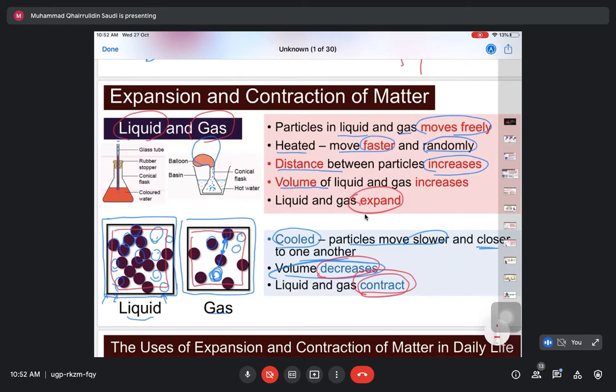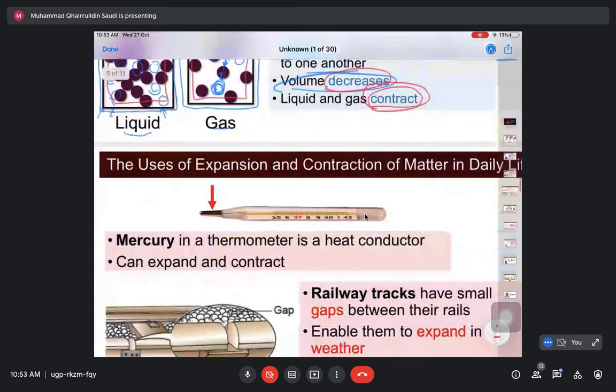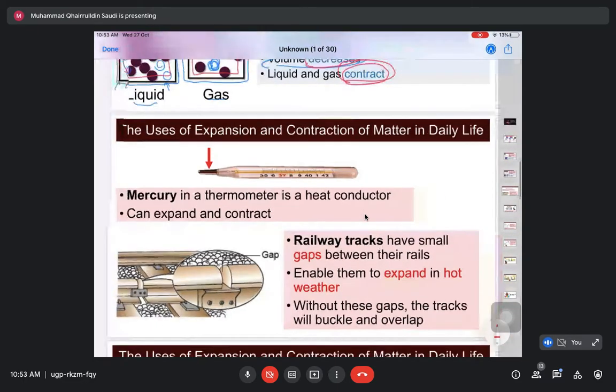When they are heated, when they are at a hot temperature, they will expand. When they expand, the volume will increase because the distance between particles increases, because they have more energy. If they are cooled, they will contract. Why do they contract? Because the volume decreases and the distance between the particles is closer, because they now move slower. That is the principle. Now we will see the uses of expansion and contraction in daily life.